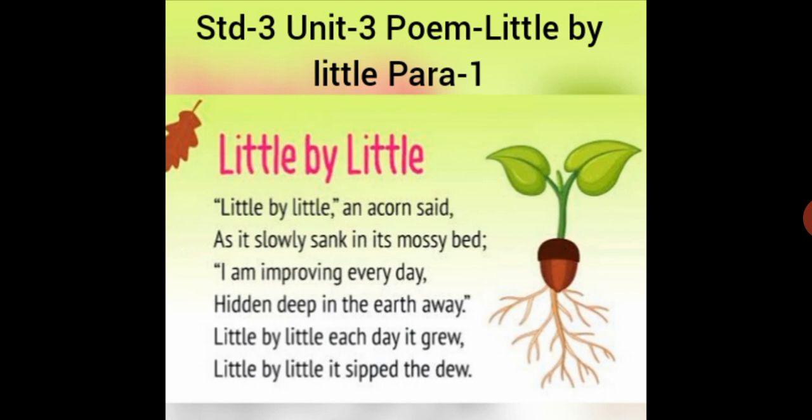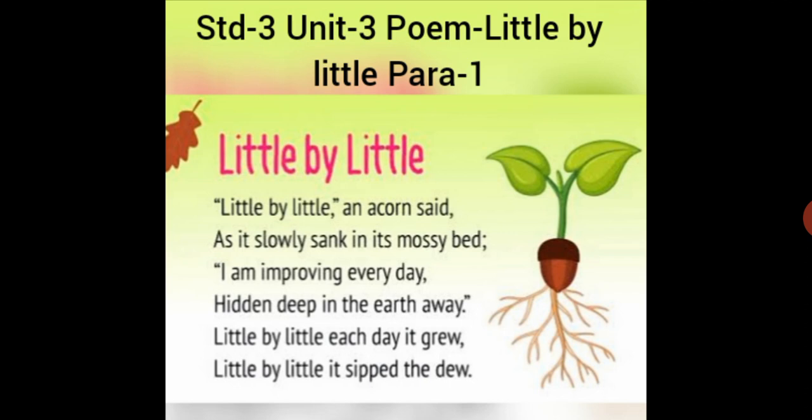Here in this poem, the process of growing from a seed to a small plant and from a plant to a tree is explained. Here the poet is trying to give you some information about how a seed grows from the perspective of a seed, how a seed must be feeling when it grows. Okay, so we shall read now.